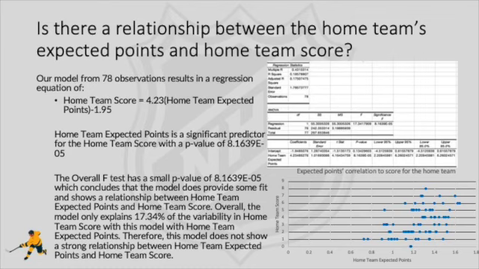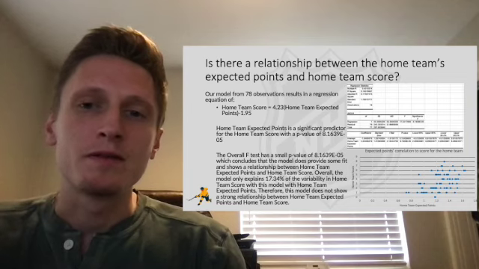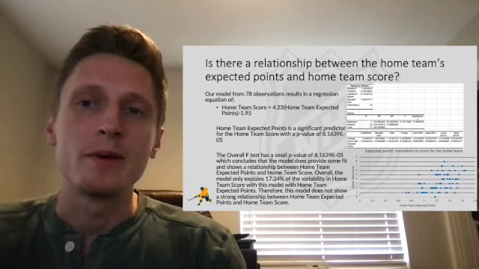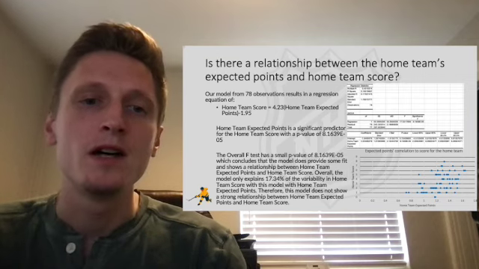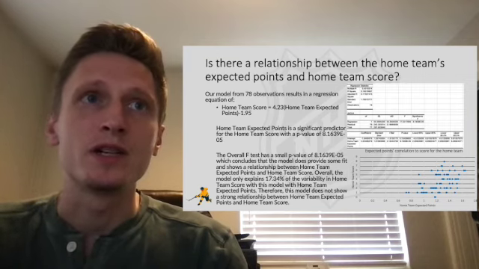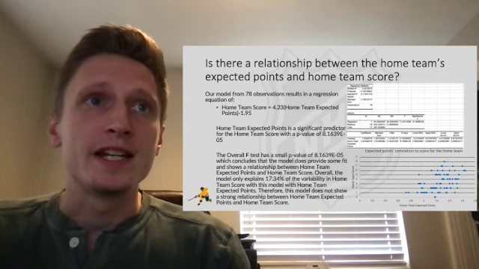For our last research question, we ran regressions to see which one of these variables actually has the best predictive ability on the response Y variable of home team score. We started with 4 variables, and through the pruning process we removed the ones with p-values higher than 0.05 each regression, and we ended up with just one variable, the home team expected points, which did show a strong relationship with the home team score as indicated by our extremely low p-value.